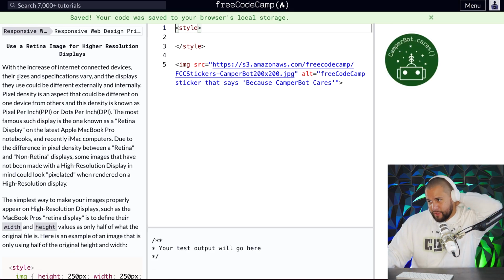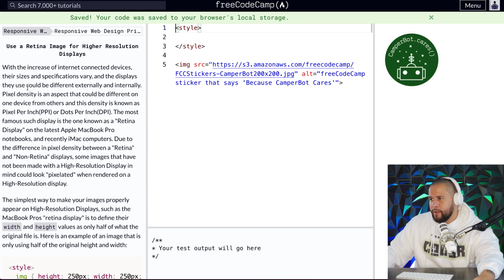Use a Retina image for higher resolution displays. With the increase of internet connected devices, their sizes and specifications vary, and the displays they use could be different externally and internally. Pixel density is an aspect that could be different on one device from others, and this density is known as pixels per inch, or PPI, or dots per inch, DPI.